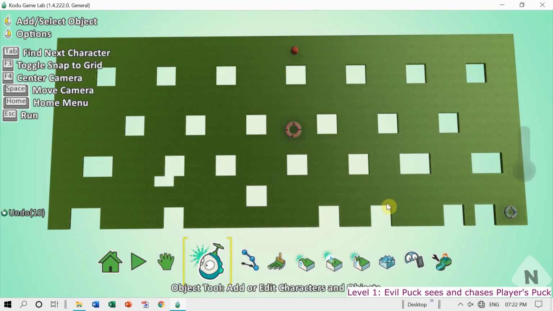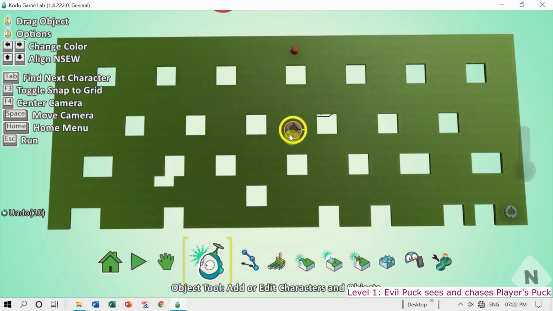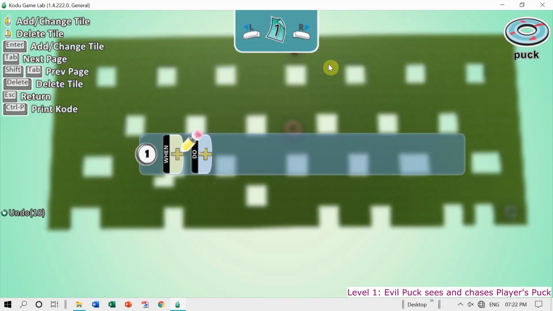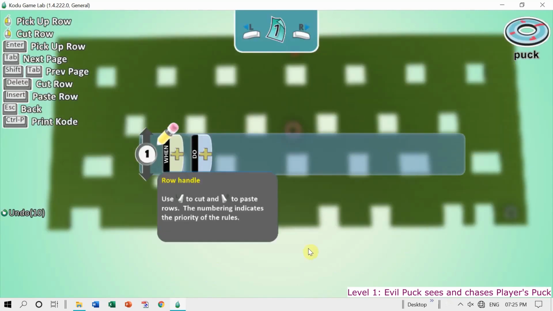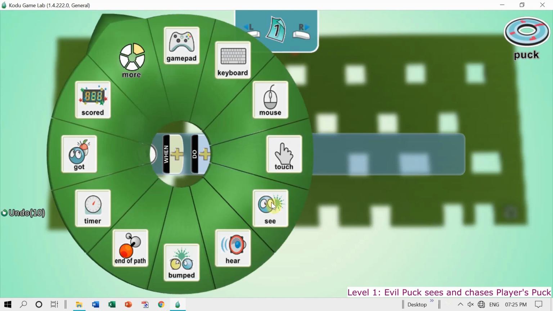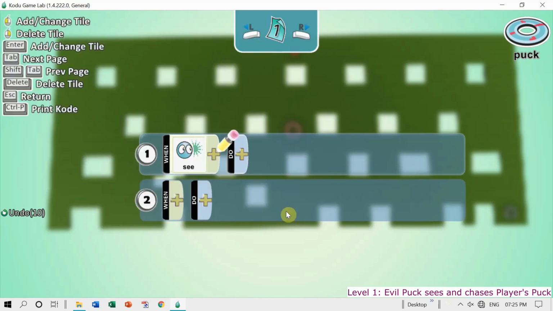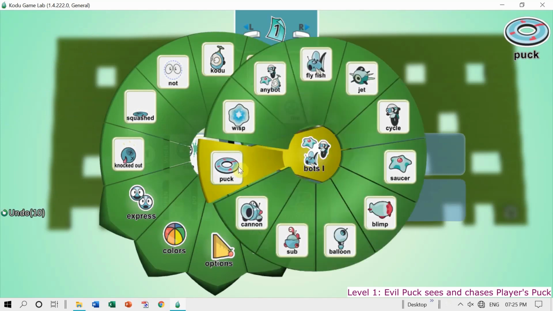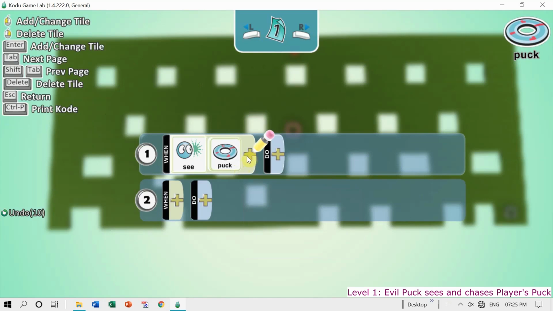Now let's focus on the evil puck. Let's program it. What is evil puck going to do? Evil puck will look for the player puck. How will it do that? C. You see C option? Whom would it see? It would see the puck. Which puck? Not the red colored puck. I have to select the colors here.